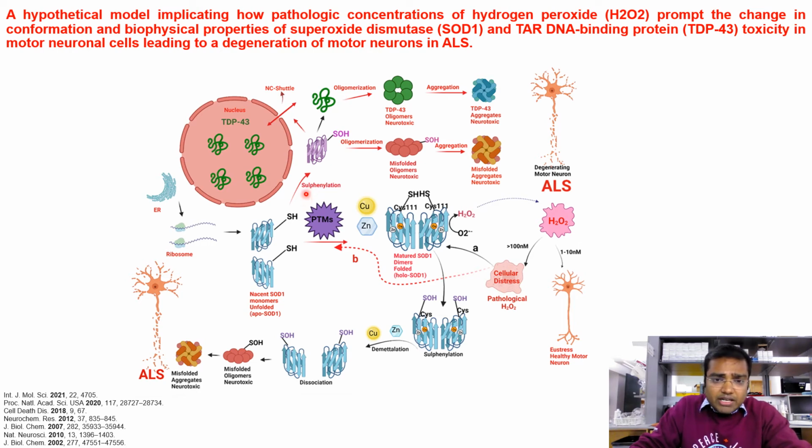This sulfinylation process could cause disruption in the TDP43 nucleocytoplasmic shuttle, and thereby TDP43, instead of going to the nucleus, aggregates outside in the cytoplasm and forms oligomeric neurotoxic aggregates. Both the SOD1 and TDP43 aggregates are neurotoxic and cause degeneration of motor neurons in ALS.